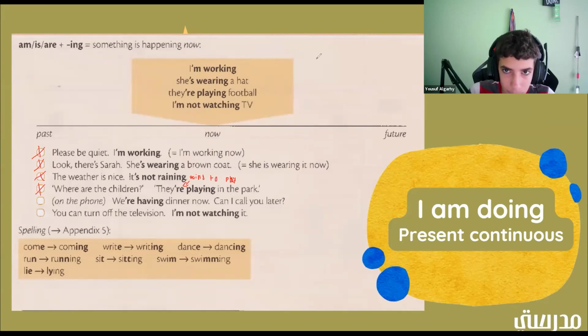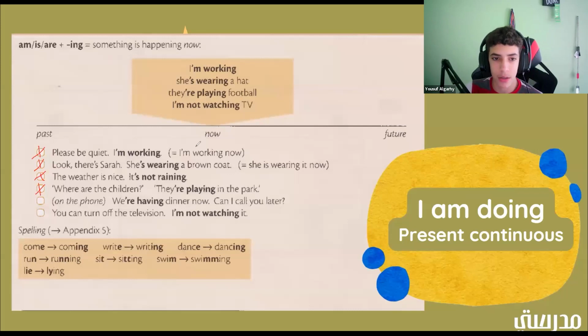All right, good job. Okay. All right, let me just erase these arrows real quickly. Now we have we're having dinner now. Can I call you later? Okay, so we're having dinner now. Is that now, past, or future? All right, good job. Now let's say it said we already had dinner. Is that now, past, or future?